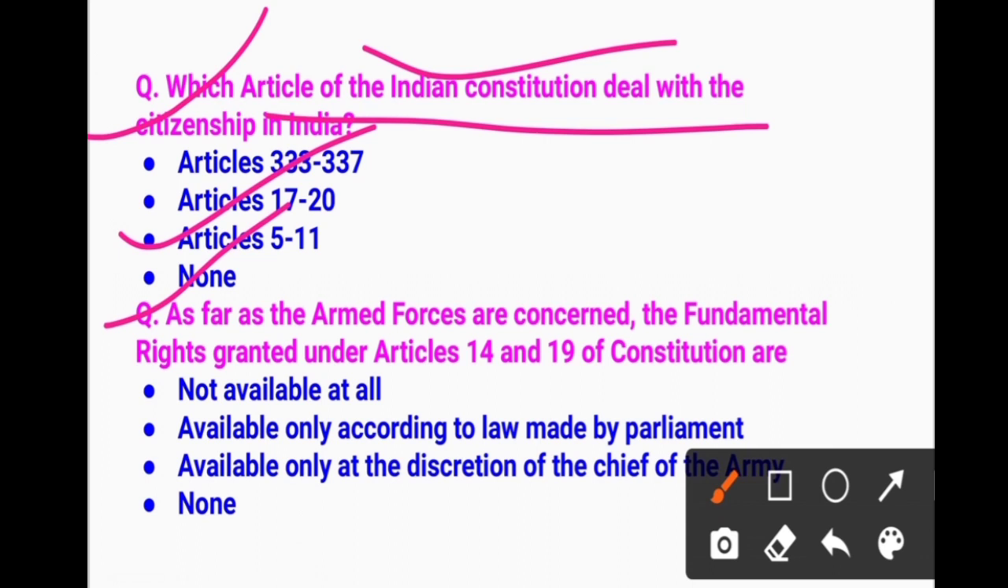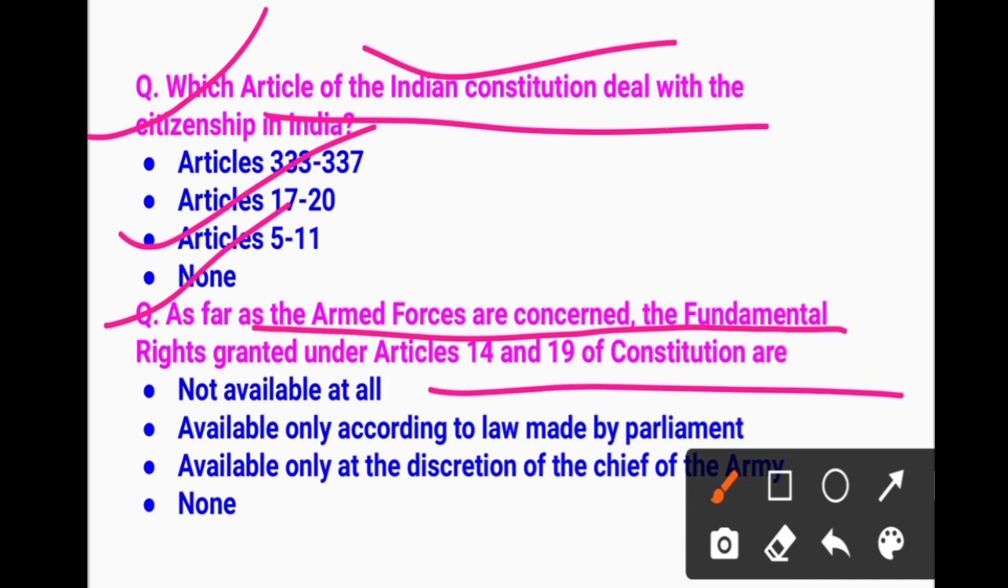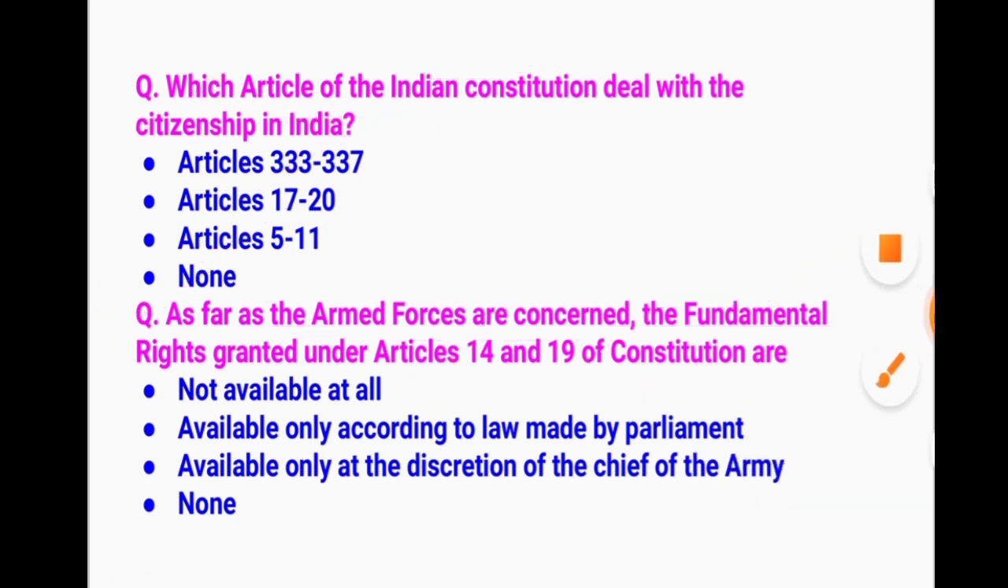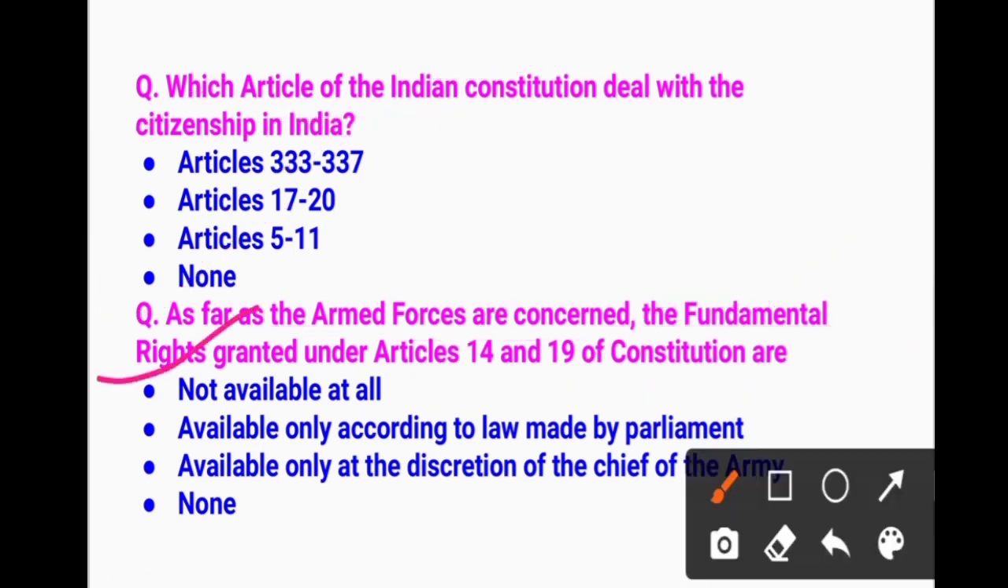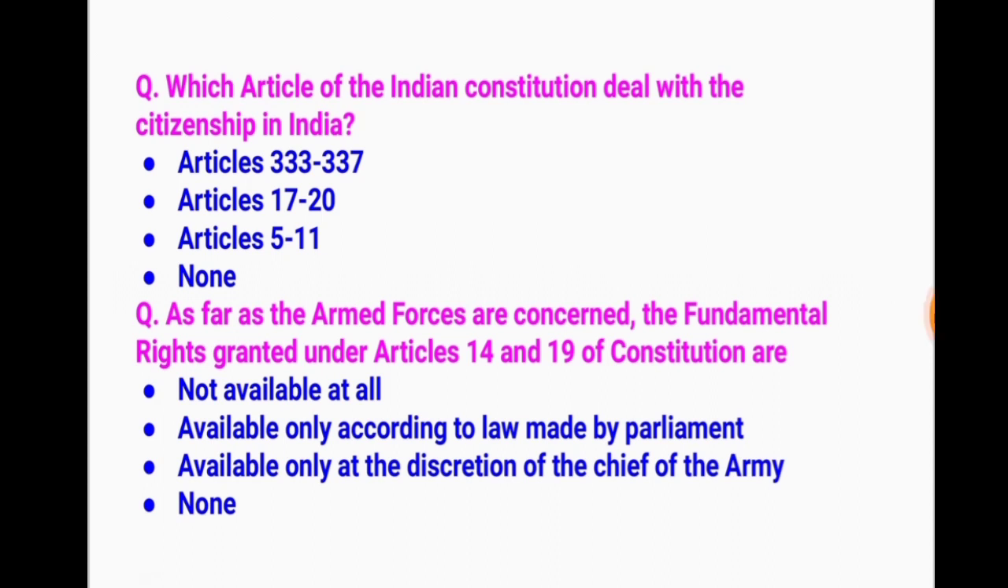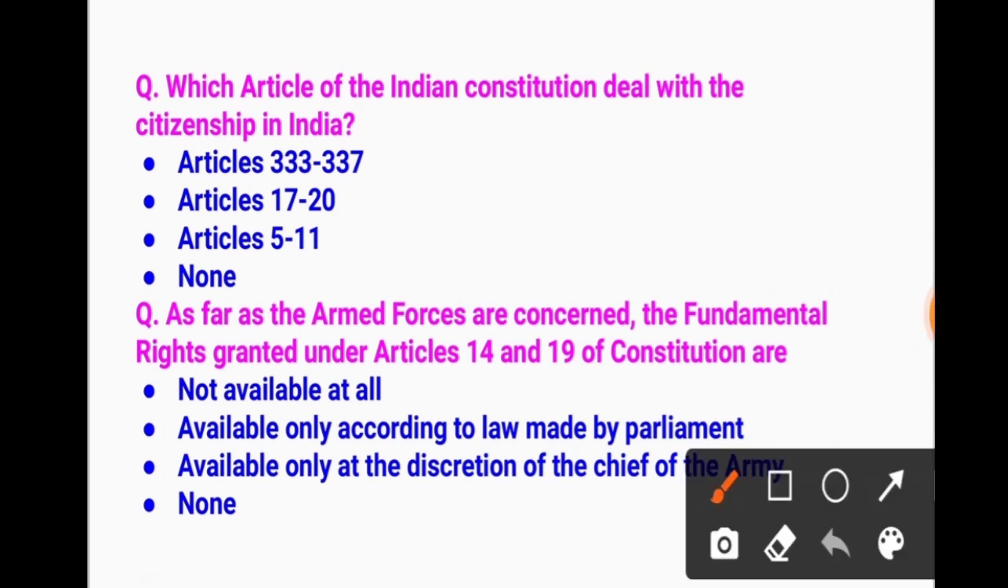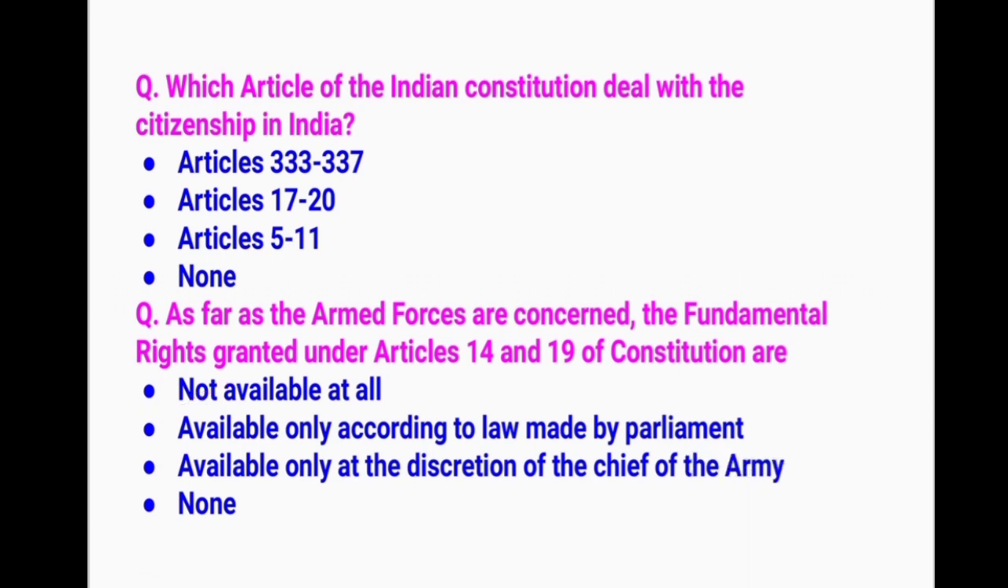Now the next question is, as far as the armed forces are concerned, the fundamental rights granted under Articles 14 and 19 of the Constitution are what? Remember, armed forces are concerned. Whether it is not available at all, or available only according to law made by Parliament, or available only at the discretion of the chief of the army, or none of the above. Which one will be your answer? Your answer is B, available only according to law made by the Parliament.